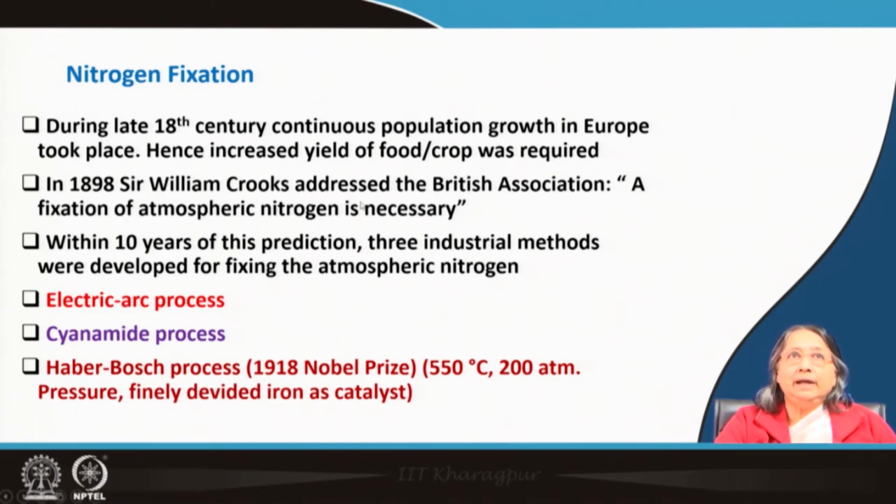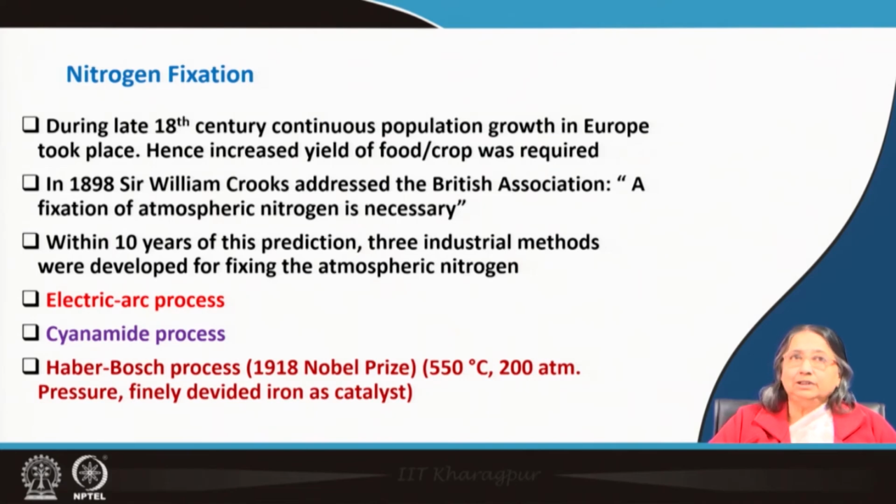At that time, in 1898, Sir William Crookes addressed the British Association that a fixation of atmospheric nitrogen is necessary. We have enough nitrogen in the atmosphere, but that is in zero oxidation state, and that is not much use to the plants. So we have to have some methods by which we can fix the nitrogen for growing the plants and to make the food for the crops.